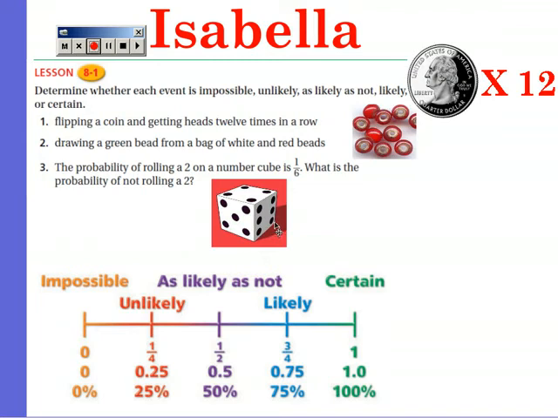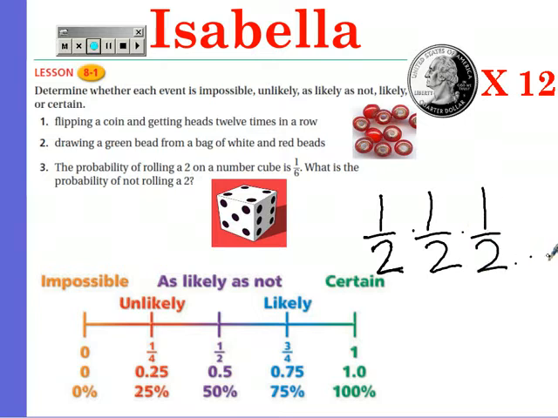So determining whether each event is impossible, unlikely, as likely as not, likely, or certain. Number 1, flipping a coin and getting heads 12 times in a row. So 1/2 times 1/2 times 1/2, it's going to be 12 times, so it's going to be 1 over 4,096, which is going to be about right there.